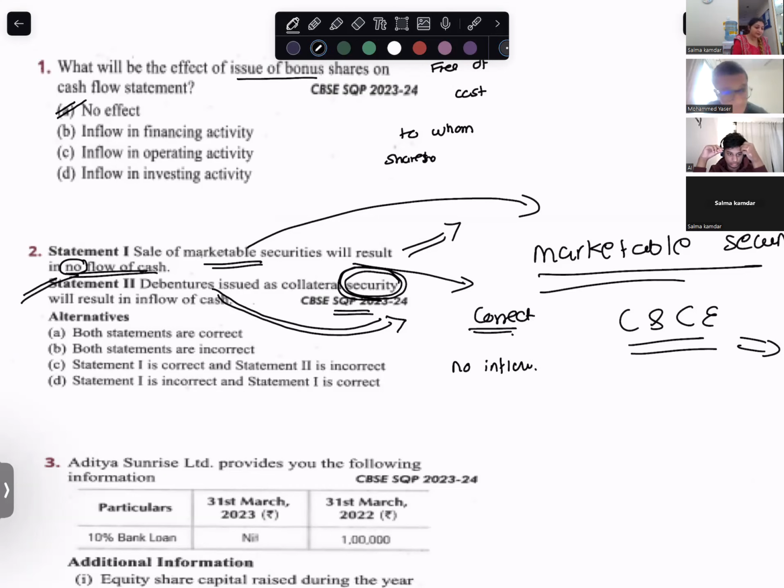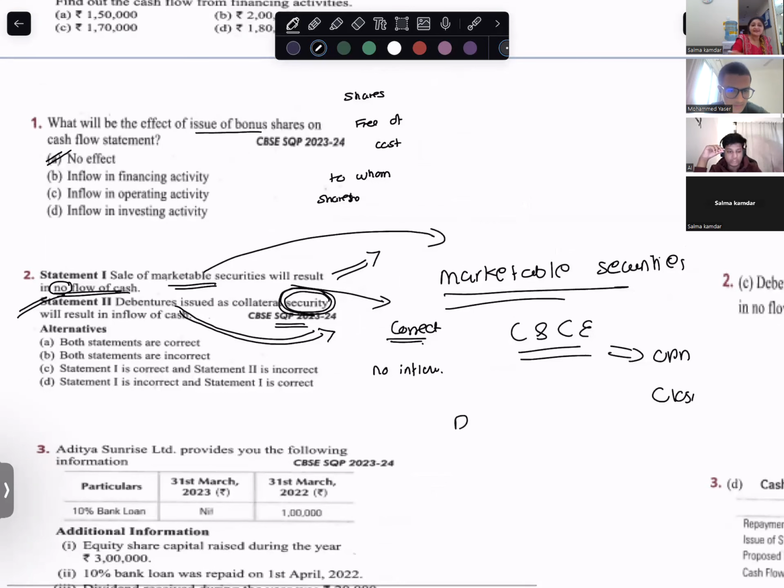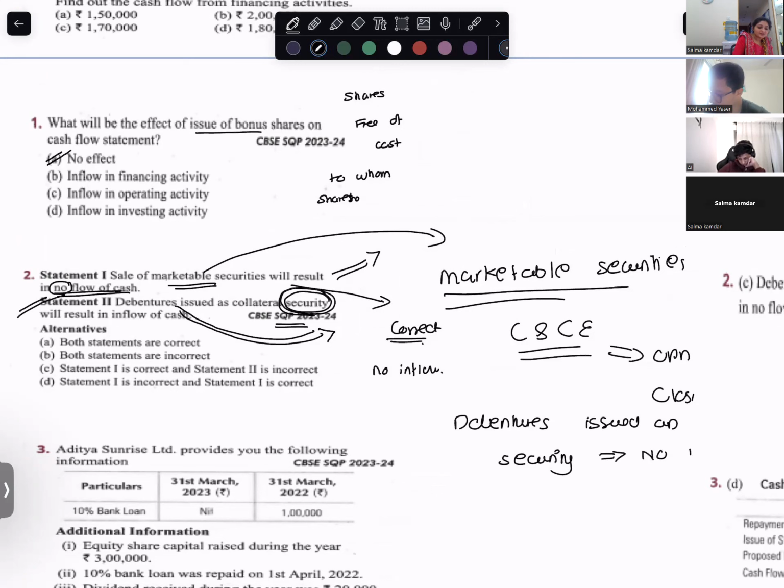So what are the two things that you derive from this? Option C, write it in your notes, last moment notes. Debentures issued as security: when debentures are issued as security, there is no inflow. Marketable securities, sale or purchase, no flow of cash.